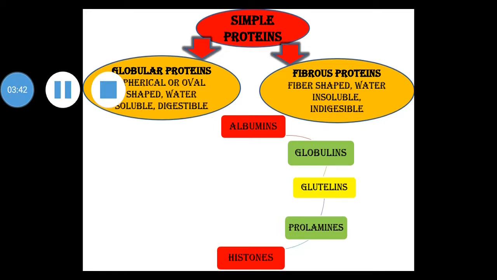Next is histones. Histones are strongly basic proteins. Histones are soluble in water and dilute acids but insoluble in dilute ammonium hydroxide. Example is thymus histones. Globins. Globins are generally considered along with histones.